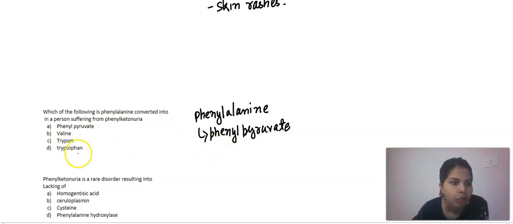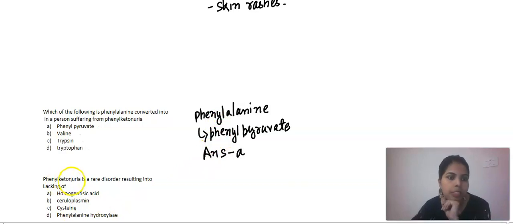Option A is phenyl pyruvate, option B is valine, option C is trypsin, and option D is tryptophan. So the answer to this question will be option A: phenylalanine is converted into phenyl pyruvate in a person who is suffering from phenylketonuria.